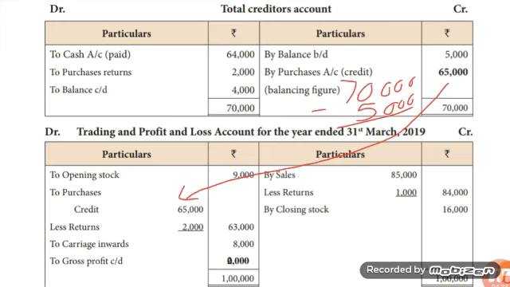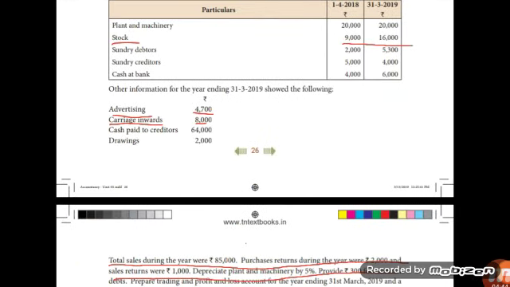Then prepare trading and profit and loss account for the year ended 31st March 2019. Write the title. Then see the question. First item in trading account is the opening stock. Enter as to opening stock 9,000. Then to purchases. Here only credit purchases that we calculated by preparing total creditors account.